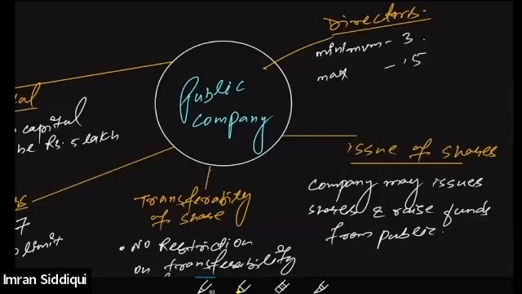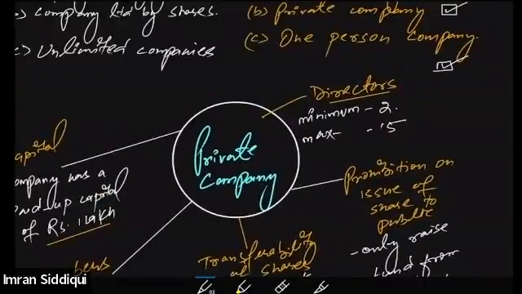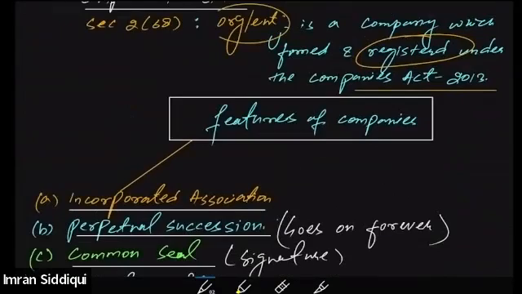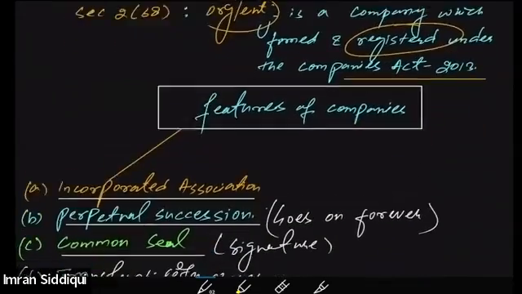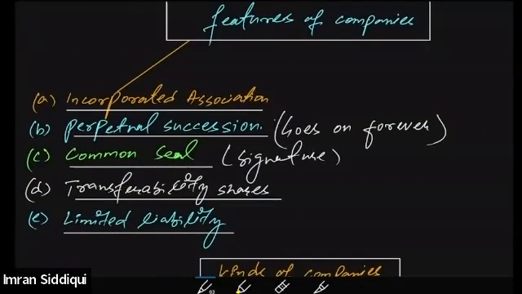Okay. So let's just quickly recall everything that we covered today. We started our session with the meaning of the company, wherein I gave you a reference of section 2(20), which defines the company. It says that a company is a company which is formed and registered under the Companies Act 2013 or any previous Act. We then discussed the features of the company, wherein I told you that a company is a registered association. It is an incorporated body. Unless and until any organization is registered, it cannot be considered as a company.